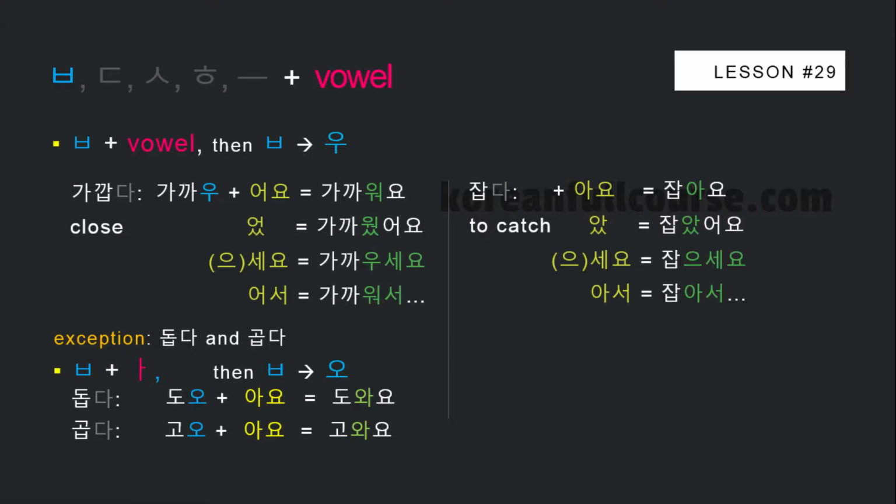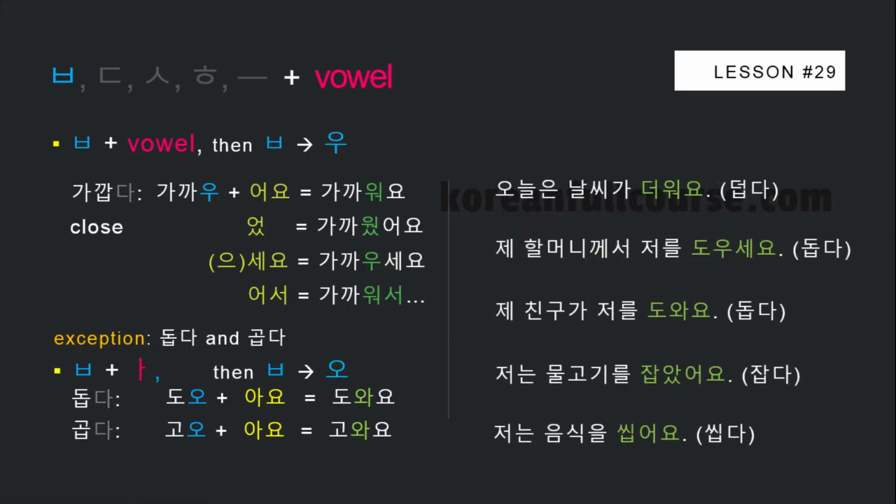For example, a verb 잡다, to catch. When its stem is followed by a vowel, 비읍 doesn't change to 우. 잡아요, 잡았어요, 잡으세요, 잡아서. Pause the video, read the sentences for yourself, and try to translate them into English. Once you're done, play the video again to see my translation.